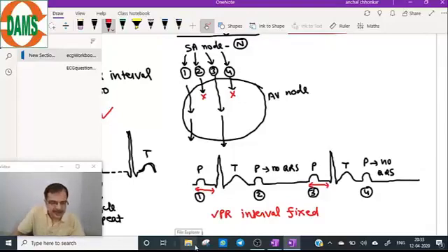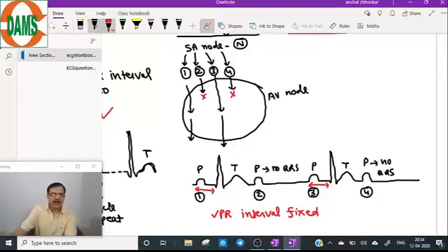Whenever the PR interval is there, it is the same. It does not vary. So this is Mobitz type 2 block. And the cause of this is ischemia.